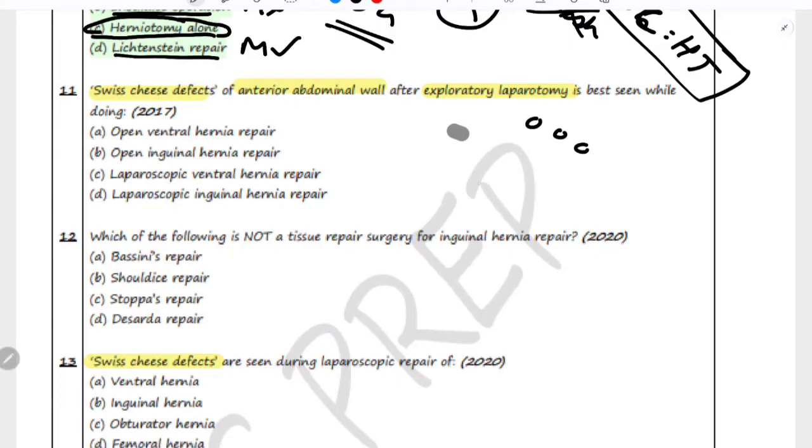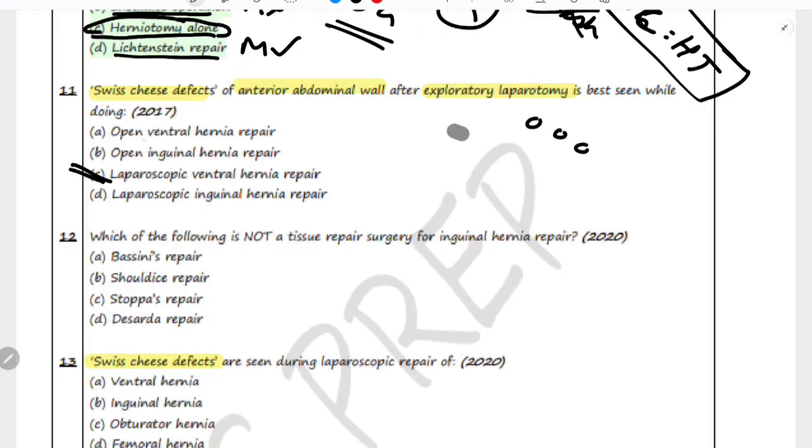These defects are often better visualized during laparoscopic ventral hernia repair because the laparoscopic technique provides a clear magnified view of the abdominal wall, making it easier to identify small hidden defects. So the correct option is laparoscopic ventral hernia repair. Now let's discuss why other options are incorrect.